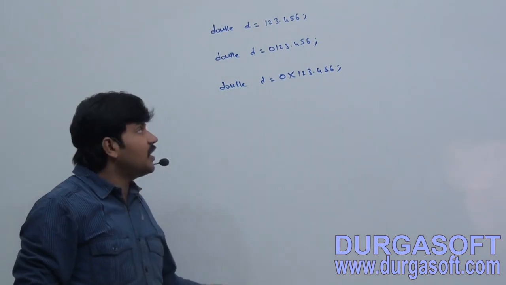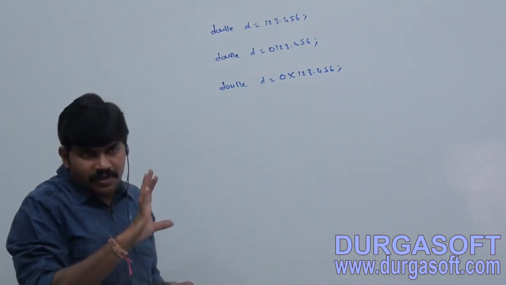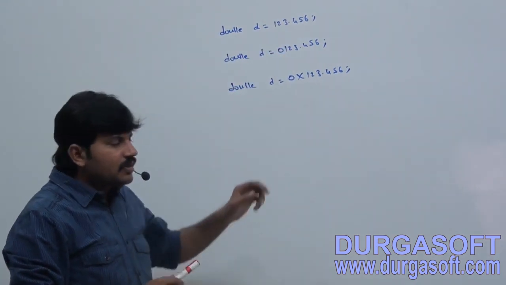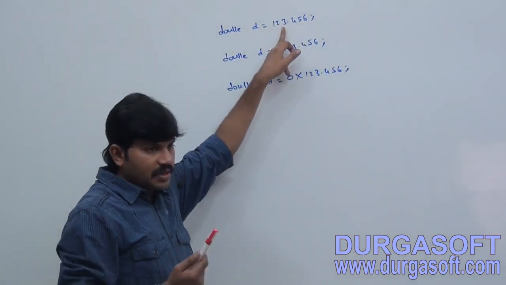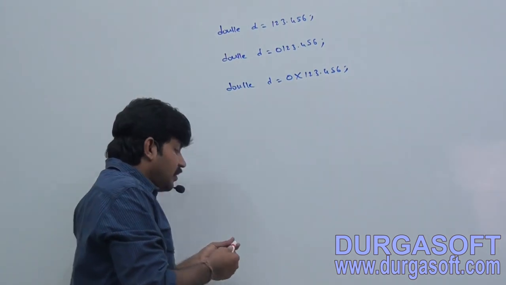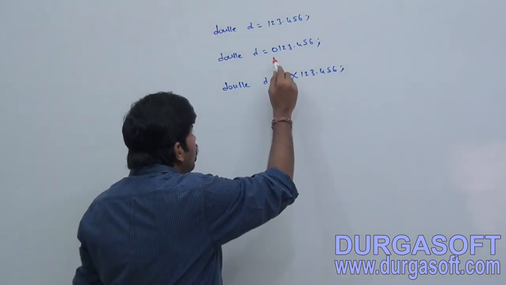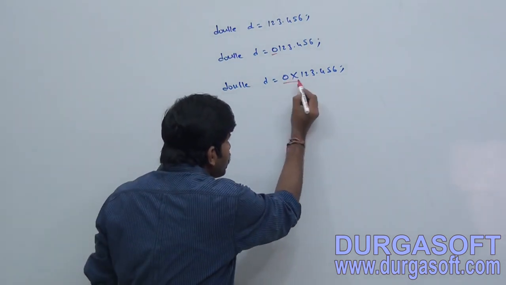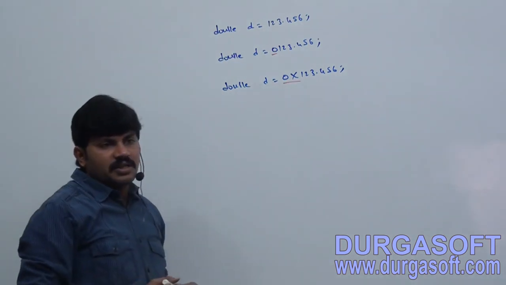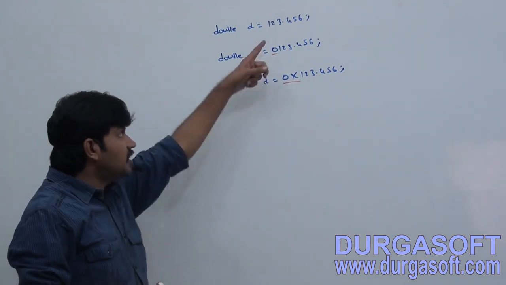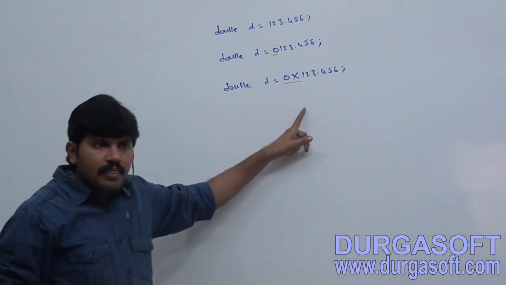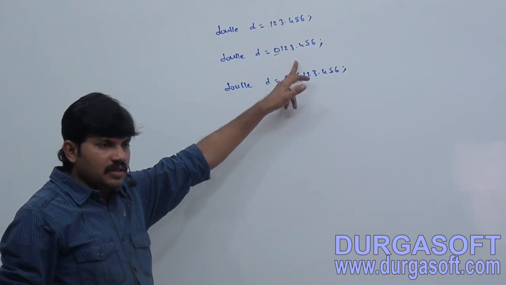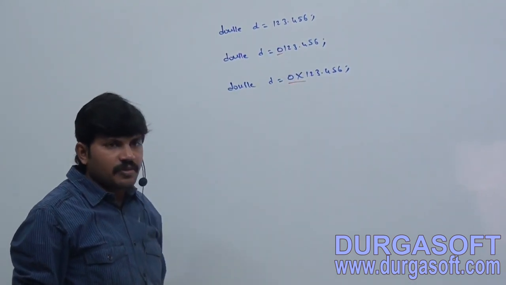I hope these need no explanation, because the first one by default is what type? Decimal. If a number is prefixed with 0, it is octal. If a number is prefixed with 0x, it is hexadecimal. First one is decimal, second one is octal, third one is hexadecimal, right?